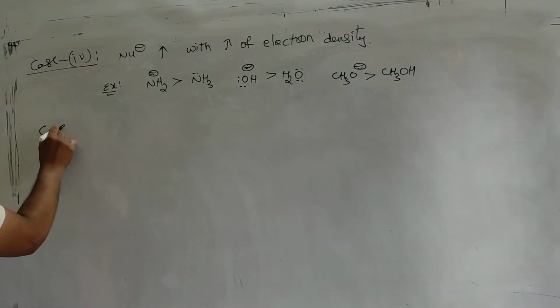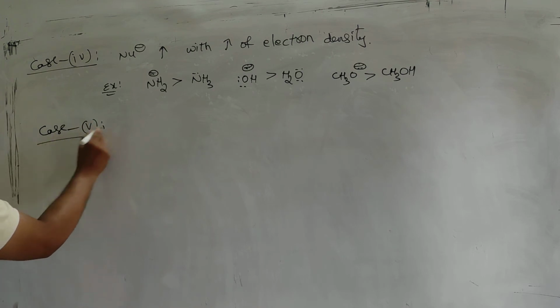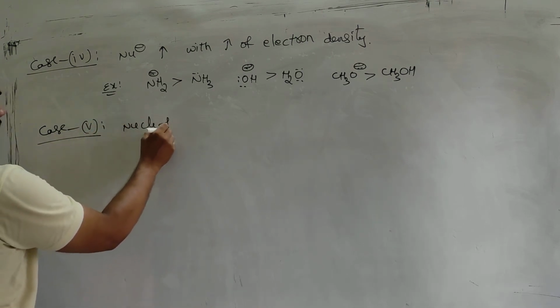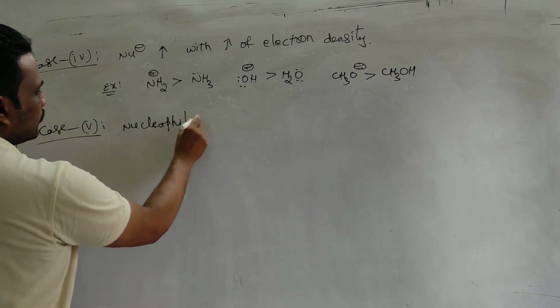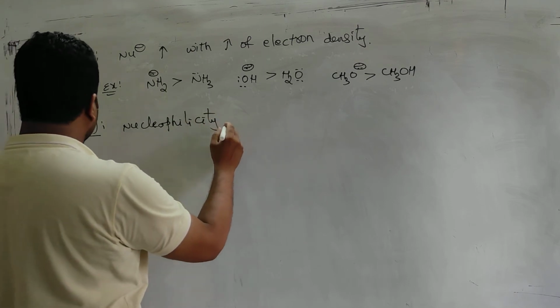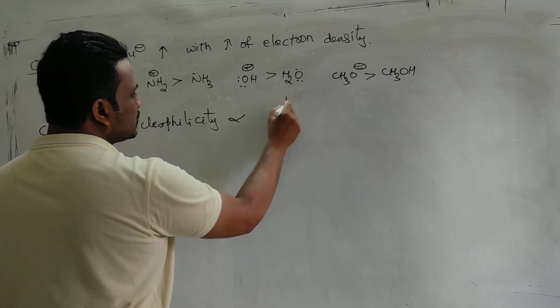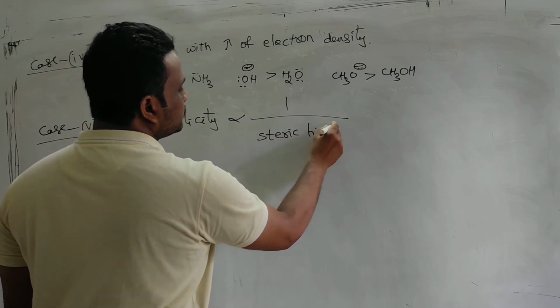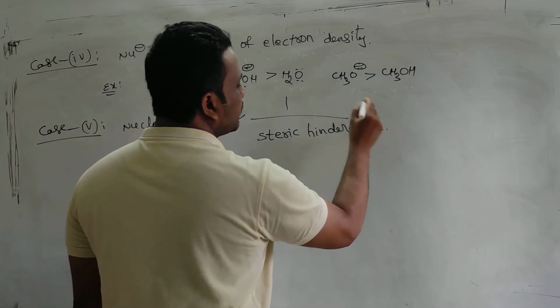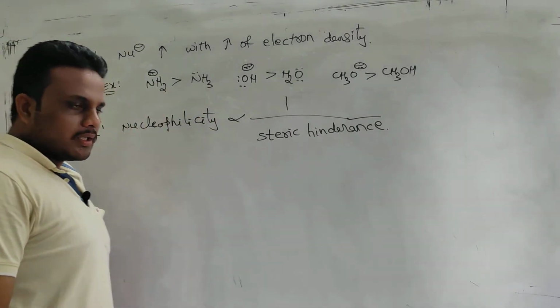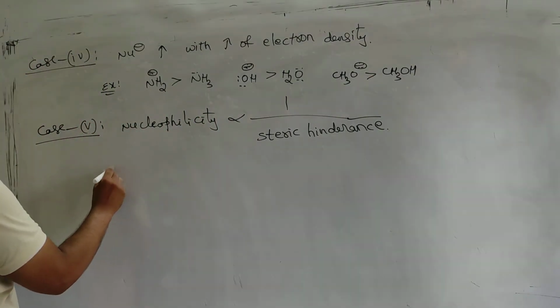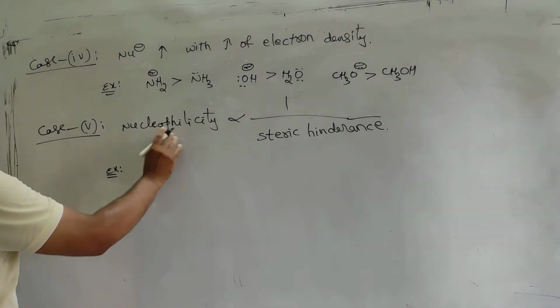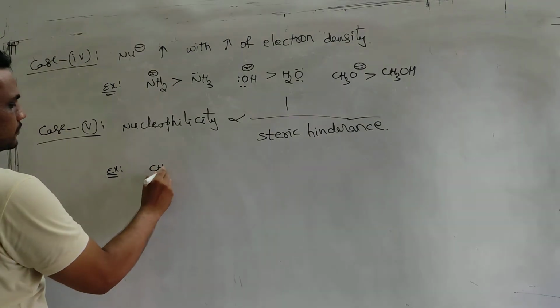And the final case: nucleophilicity is inversely proportional to steric hindrance. Let me take one example of this. The higher the hindrance, the smaller the nucleophilicity.